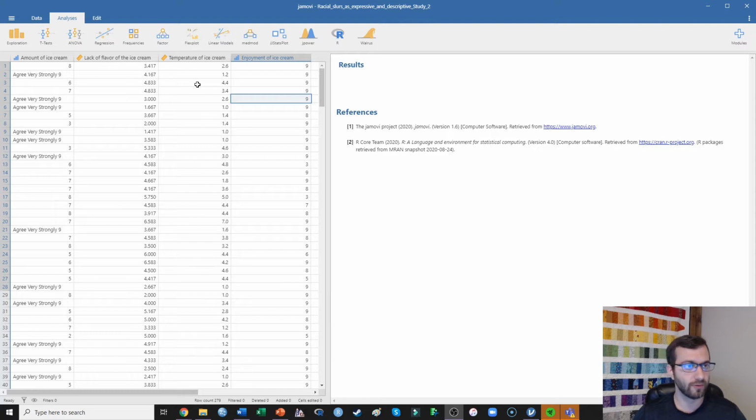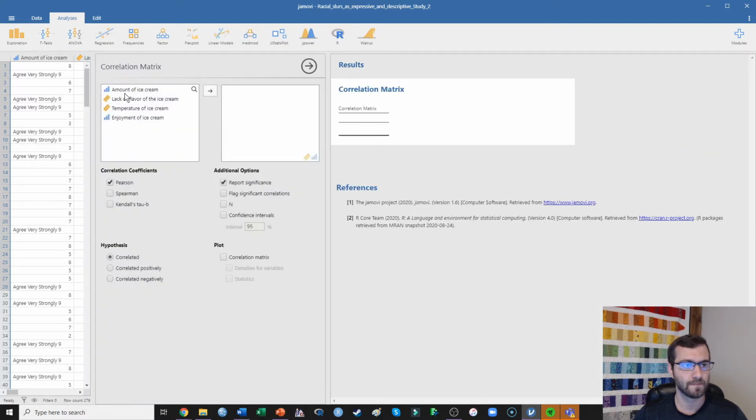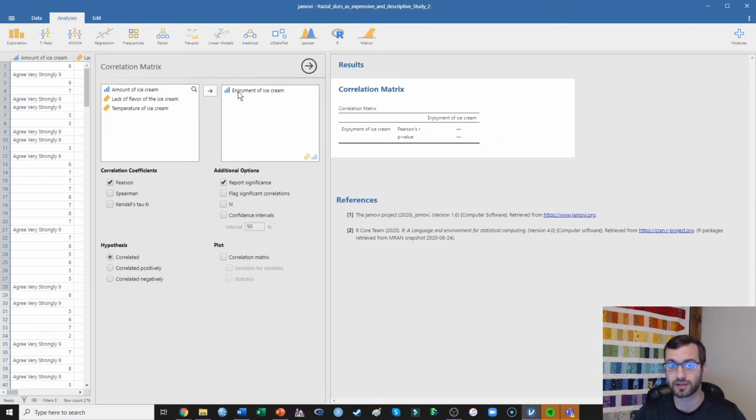So this is JAMOVI, and what I need to do is go up to Regression, Correlation Matrix. This is going to test the relationships between all of those variables at the same time. The thing that I'm really interested in is the enjoyment of ice cream, so I like to put that first. You can think of this almost like the outcome variable, that I believe all of these other things are going to contribute to.